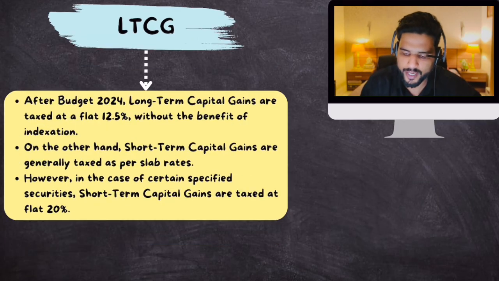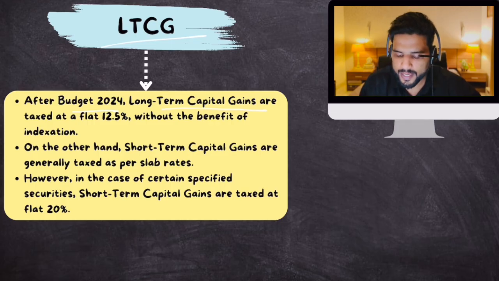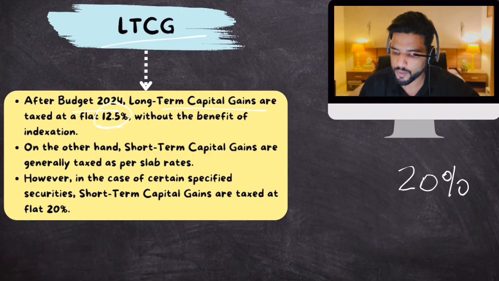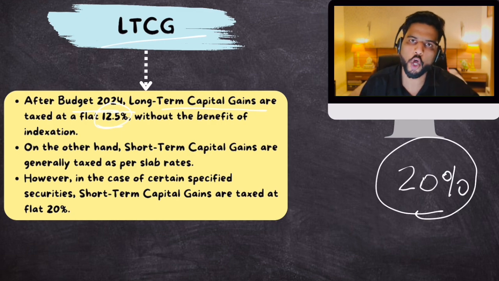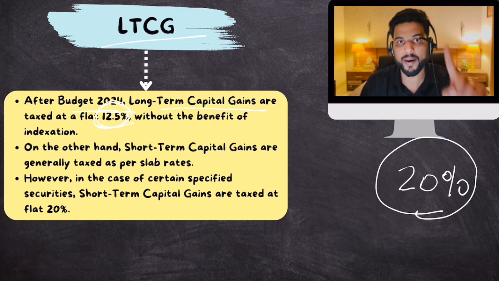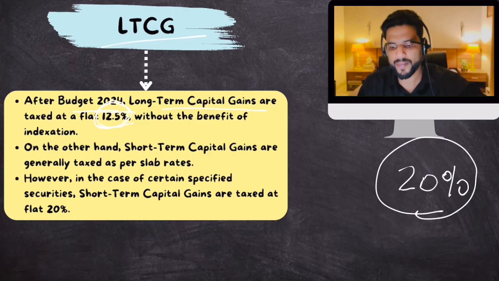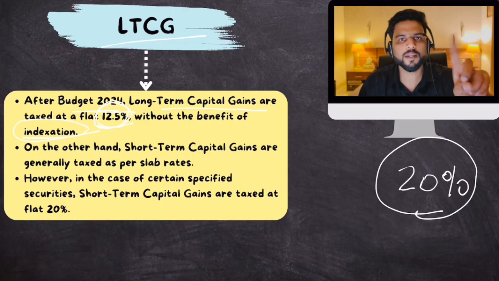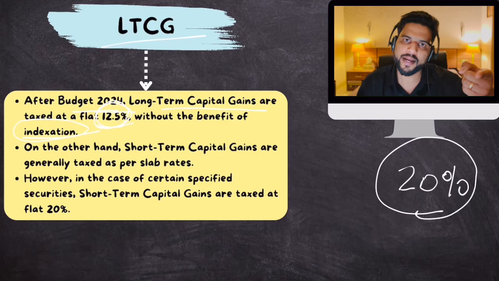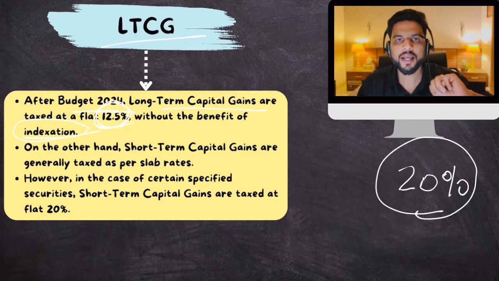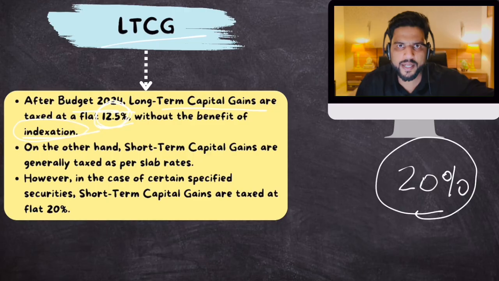What did the government decide when it comes to LTCG? After budget 2024, long-term capital gain tax is taxed at 12.5%. Earlier it was 20%. The government in the budget of 2024 decided that we will reduce long-term capital gain tax to 12.5%, but we will discontinue the benefit of indexation. Now inflation won't be taken into account, so your capital gain would be considered 3 crore only. But earlier you would have been taxed 20%, and now you'll be taxed at 12.5%.